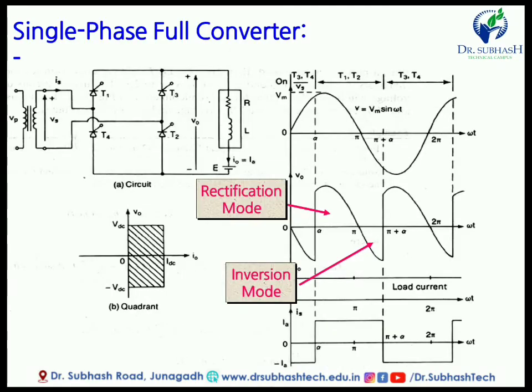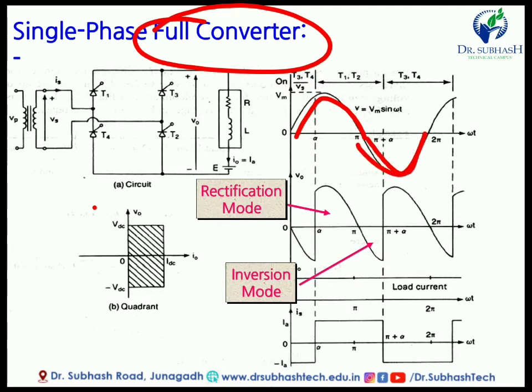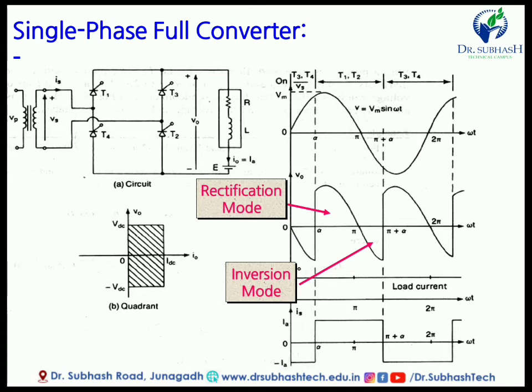Now next is the single phase full converter. The name indicates that a full converter is required whenever we want to convert both the positive half cycle as well as the negative half cycle. In a full converter there are four controlled elements, T1, T2, T3 and T4. These are all thyristors, all SCRs, and at the same time two SCRs turn on. The connection is like a bridge connection, so the total number of elements is four. At the same time we have to trigger T1 and T2 simultaneously, and T3 and T4 together.